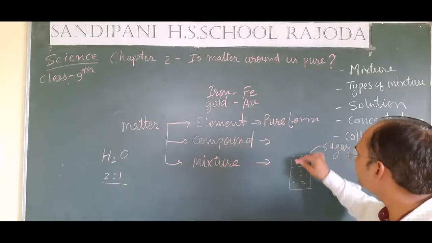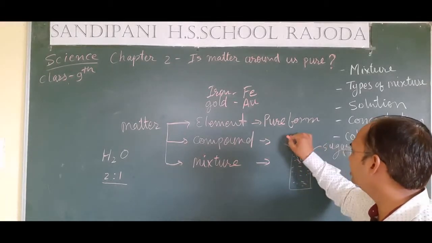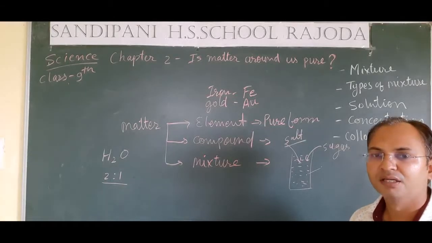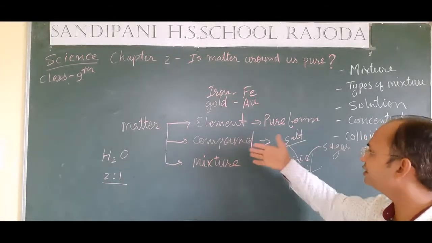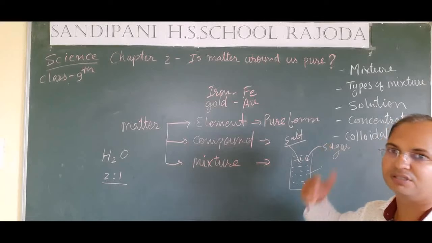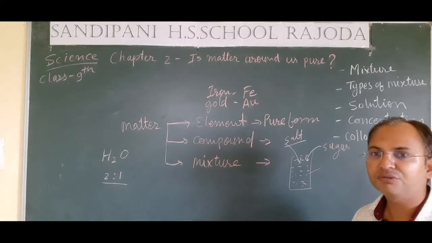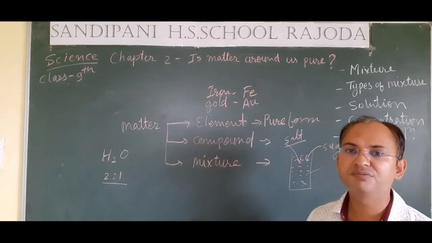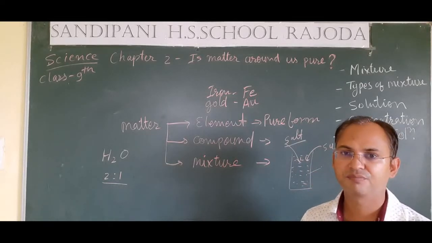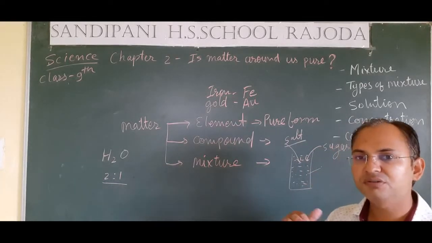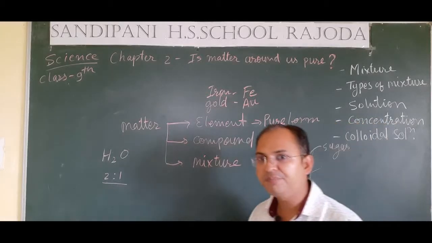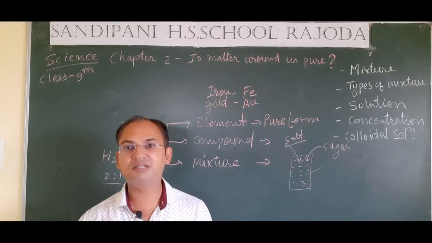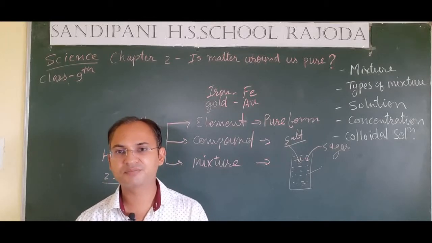If we want to add some salt, we can add salt in it. So this solution is a mixture of salt, sugar and water. So students, in a mixture there is no fixed composition of the elements found. The composition or presence of elements may vary according to our need or according to the availability of the substances.